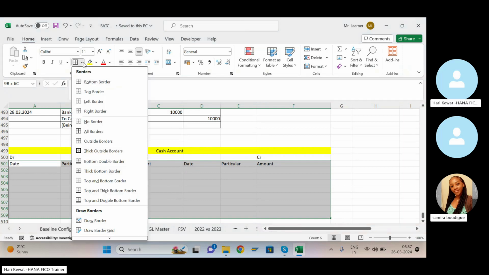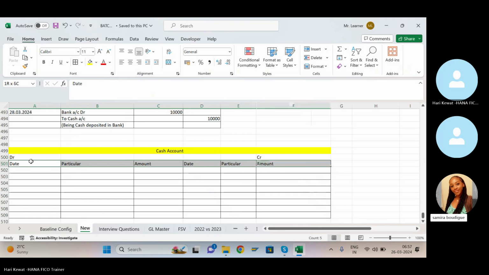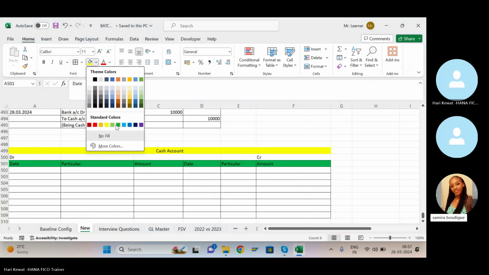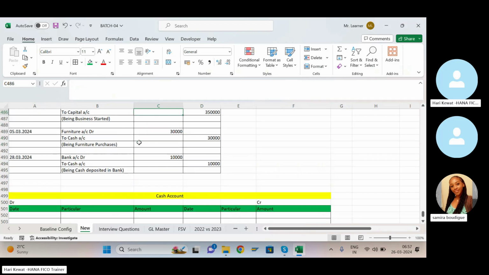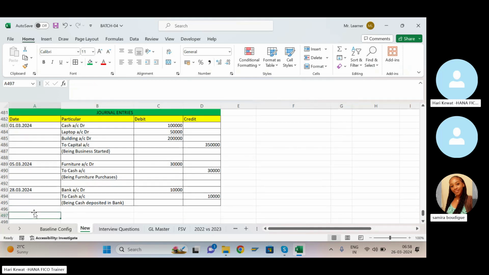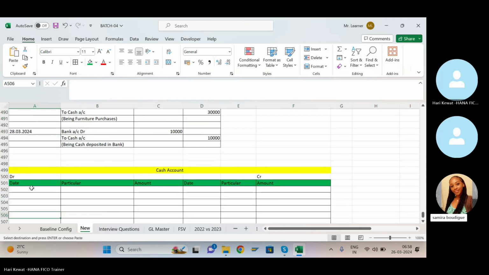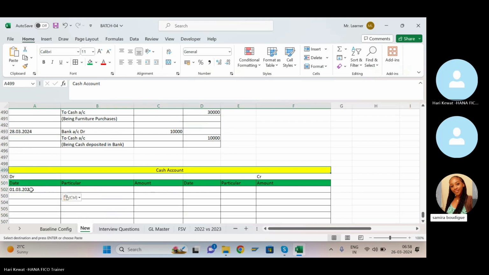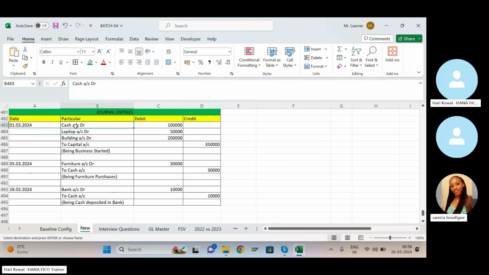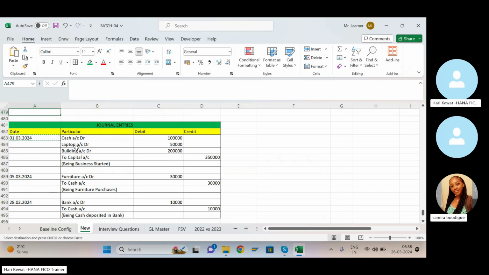Let me show you how. See here, the cash account is in debit. So first of all, you have to come to the debit side and give the date. Then on the debit side you have to give the opposite one, the credit one.